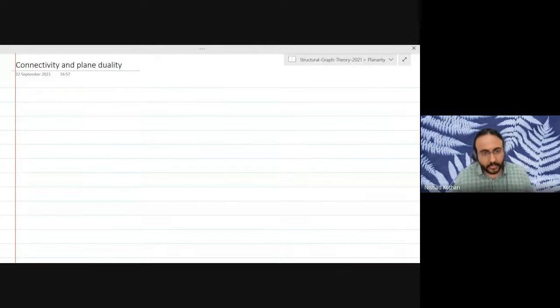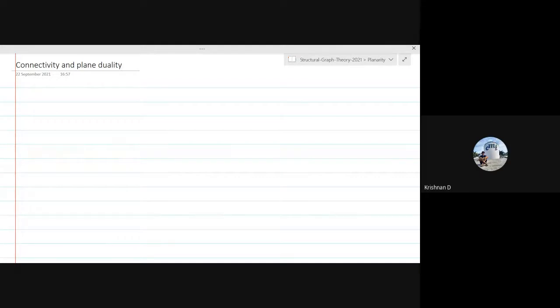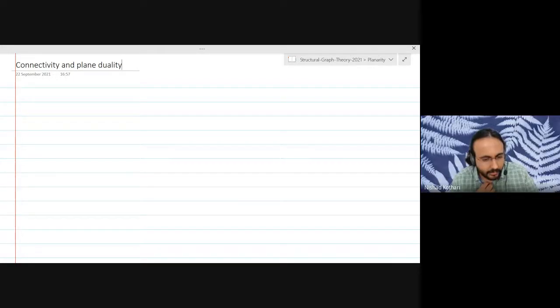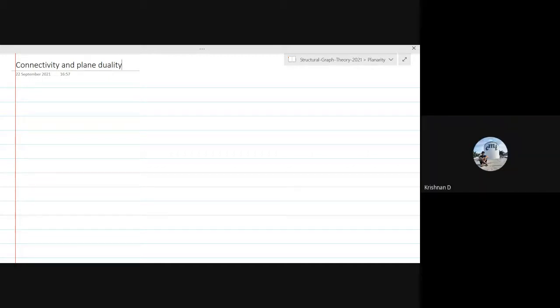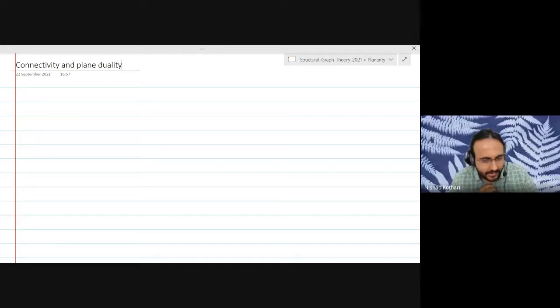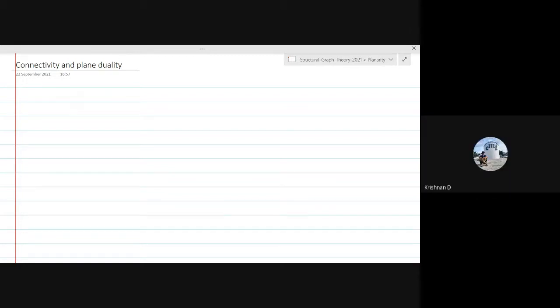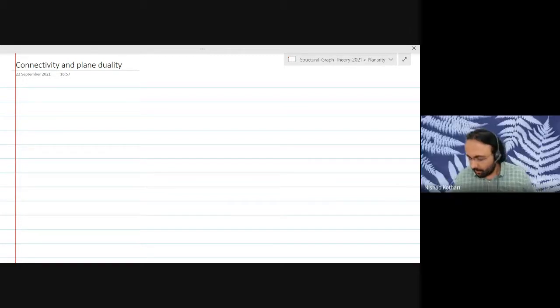Today we are going to talk about connectivity with respect to plane duality. The dual turned out to be connected. Right, the dual will always be connected. And so if your original graph is disconnected, then the dual of the dual will not be isomorphic to the original graph. Exactly. So we will actually prove the connected part today. It's a very simple proof.